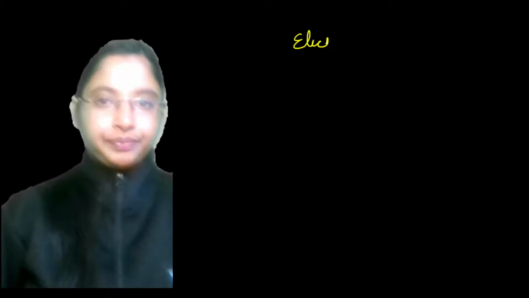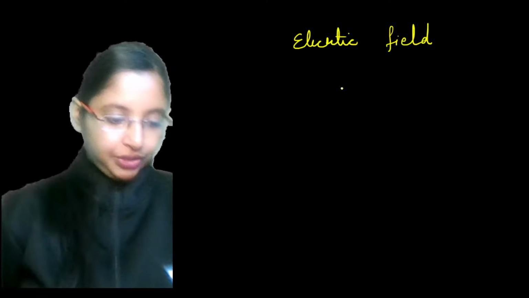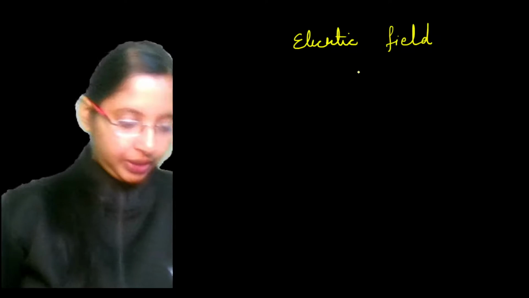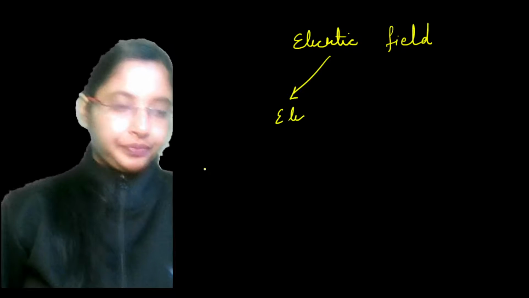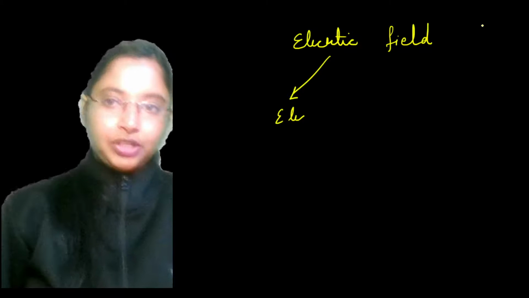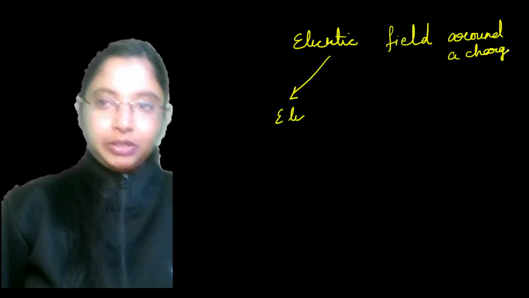Right. So the electric field around the charge, right? There is a charge, the electric field around the charge can be described. Electric field around any charge, this you can actually describe in two ways.